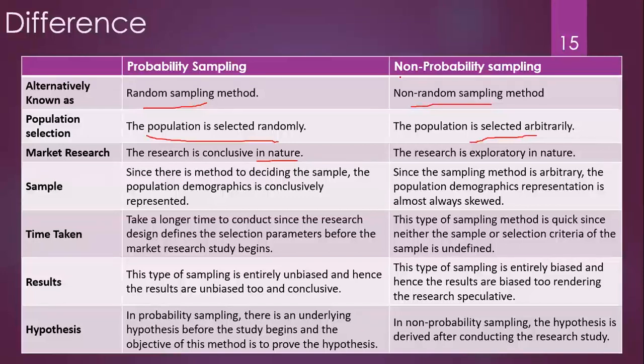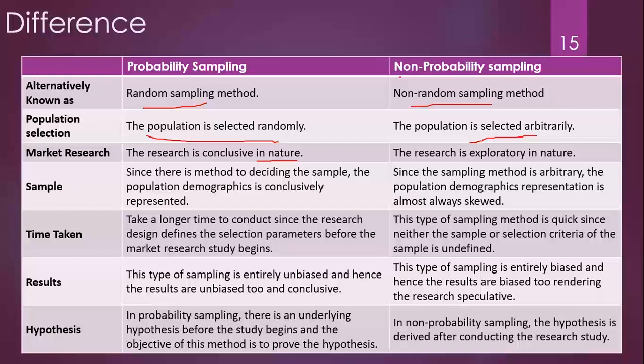Obviously, in case of probability sampling, the time taken will be longer because you have to generate the random numbers, or you have to generate the clusters, or you have to generate the strata, and based on the strata, you have to select like that. So time taken will be longer in case of probability sampling, and the non-probability approaches are very cheap, so the method is very quick.